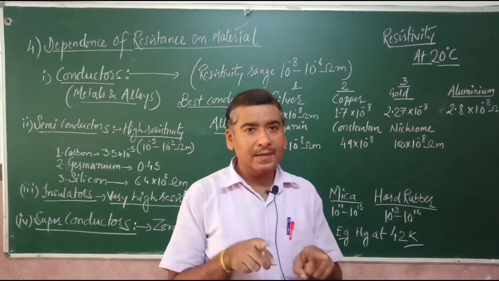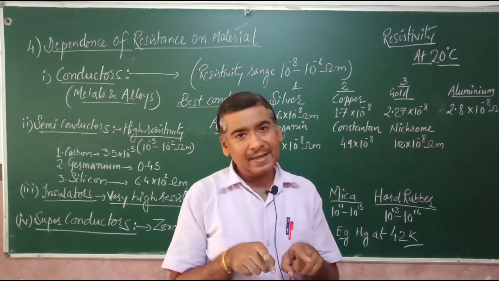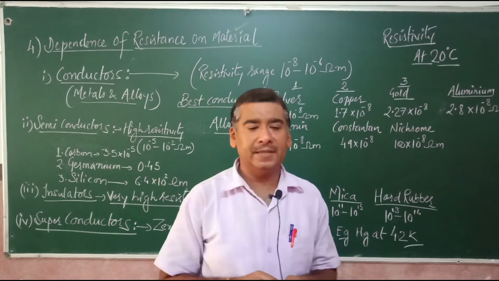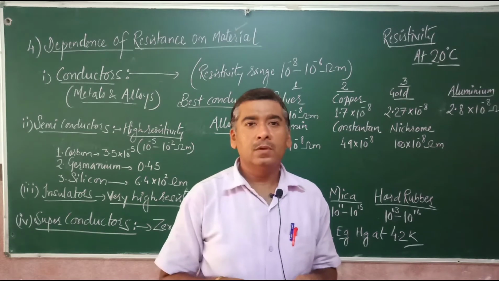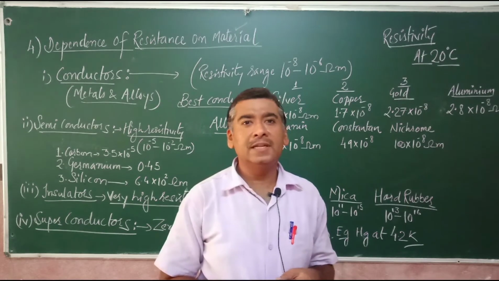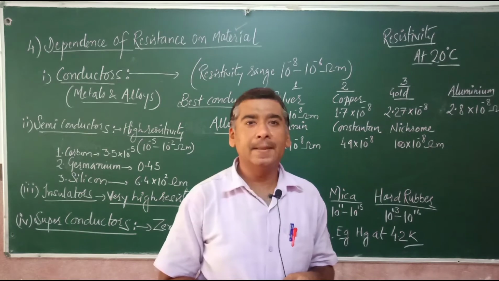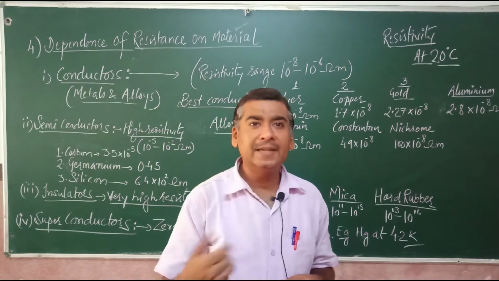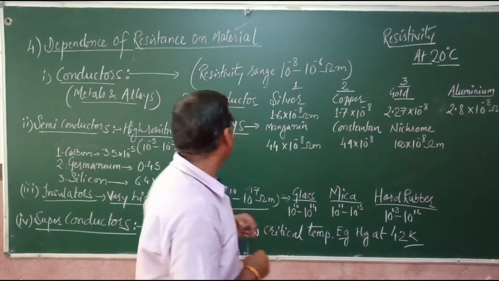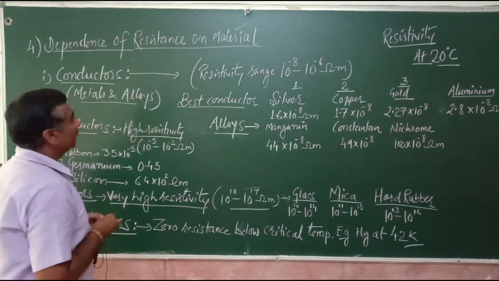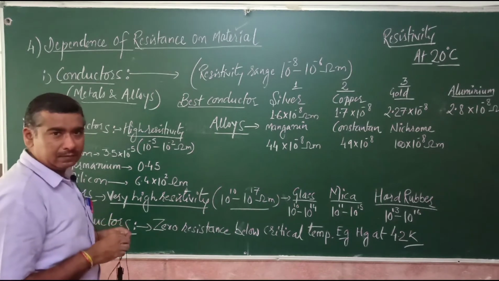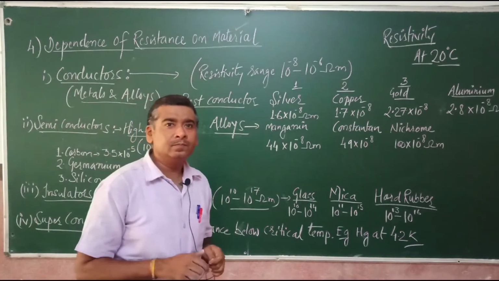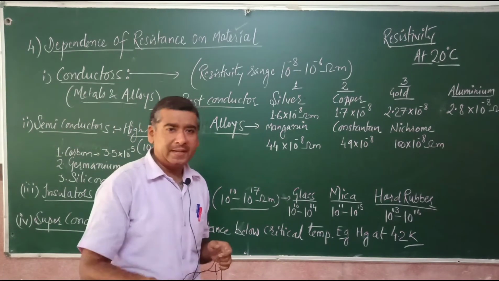If you have two conductors of identical length and identical area of cross section kept at the same temperature, now on what factor would the resistance of the conductor depend? Then the resistance of the conductor depends on the material, on the type of material, right? So this is the last point, dependence of resistance on type of material, right? So there are four different types of material and accordingly their resistance also varies, right?